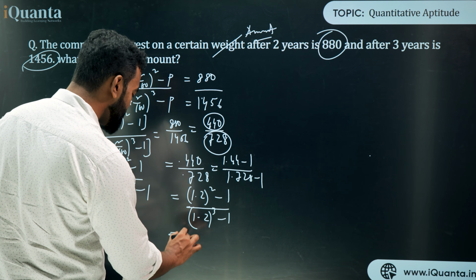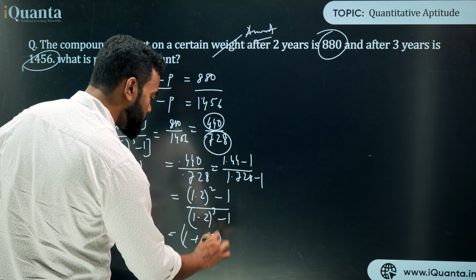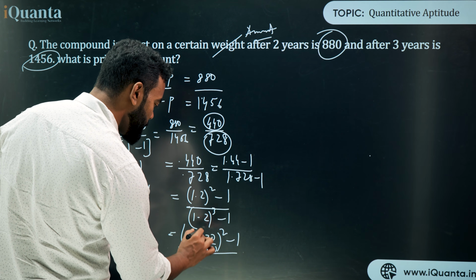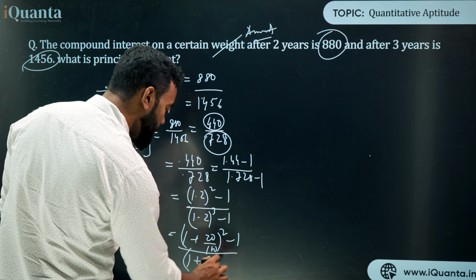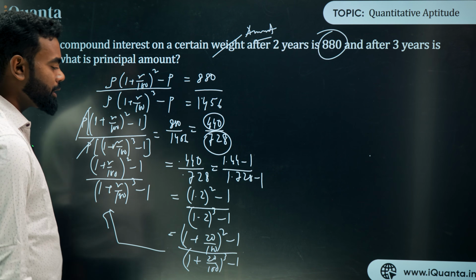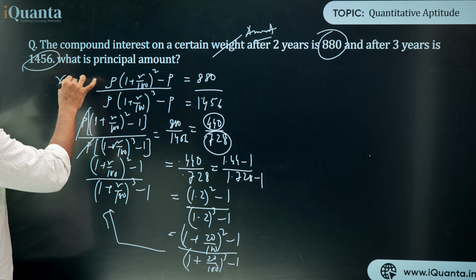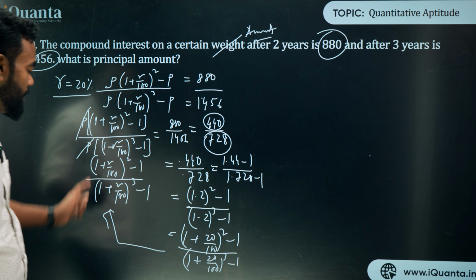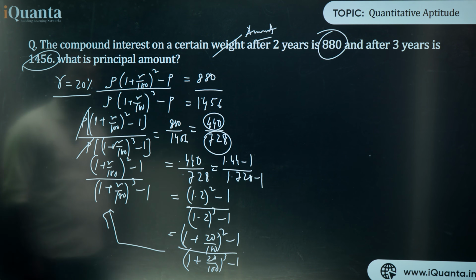So which is also same as (1 plus 20 upon 100) whole square minus 1 by (1 plus 20 upon 100) whole cube minus 1. Now we are getting the same identity in LHS also in RHS. So from this thing we can definitely say what is R. R is 20%, because this became an identity, and whenever we get an identity we can directly conclude that.